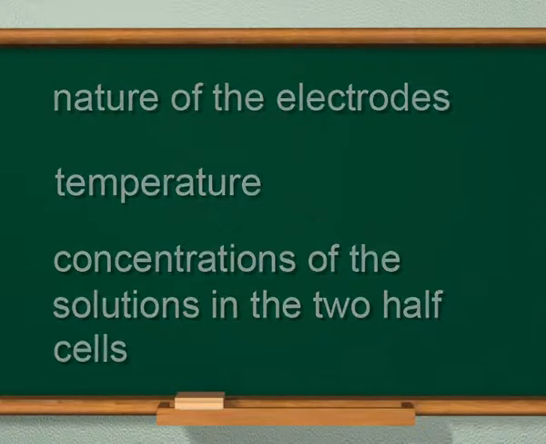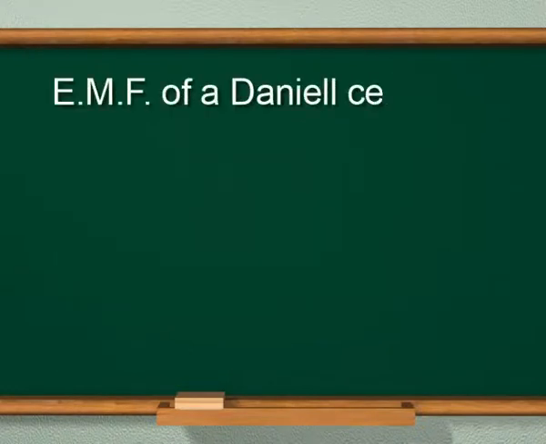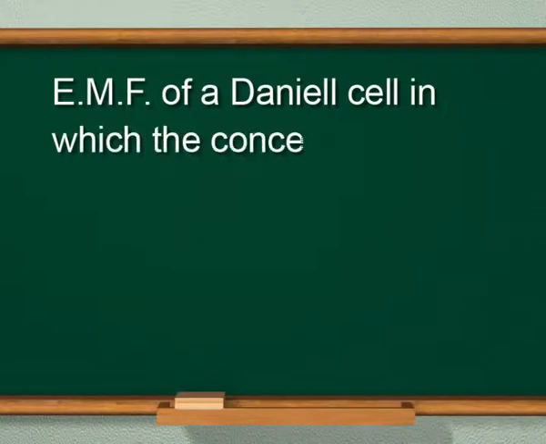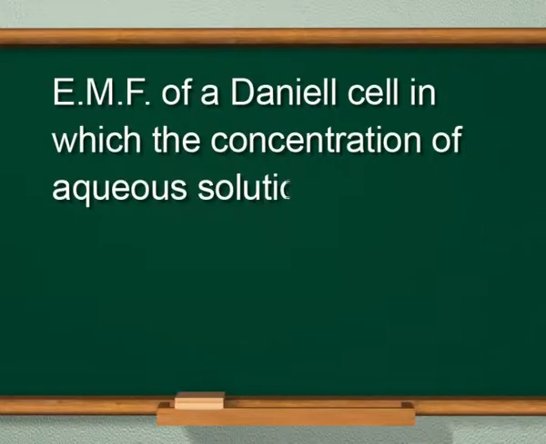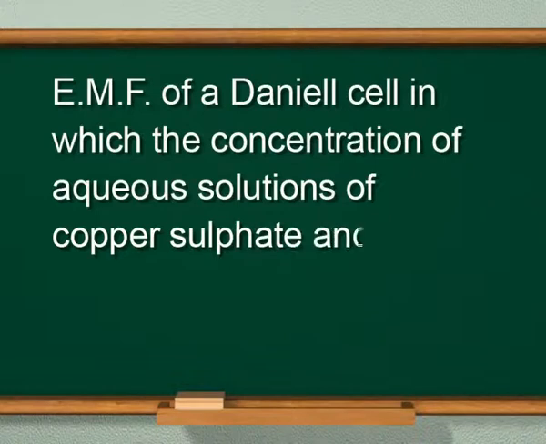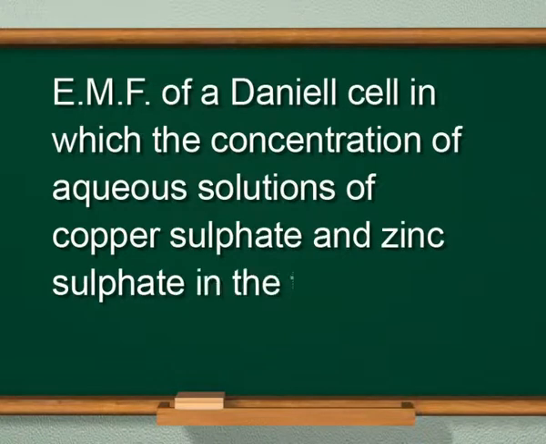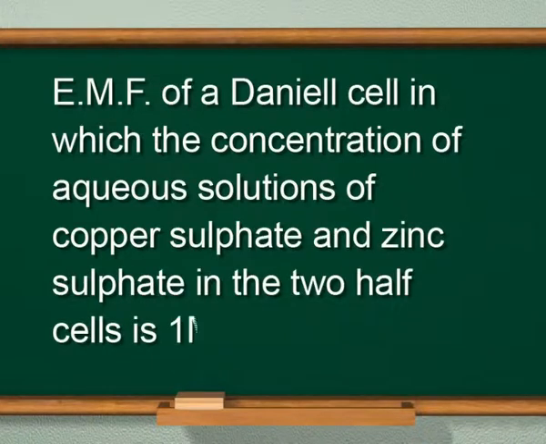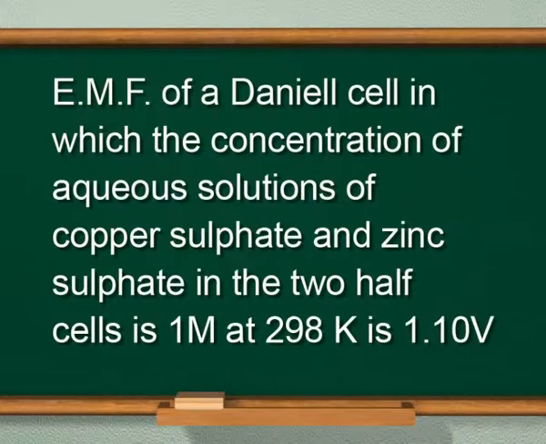For example, the EMF of a Daniell cell in which the concentration of aqueous solutions of copper sulfate and zinc sulfate in the two half cells is 1 molar at 298 Kelvin is 1.10 volts.